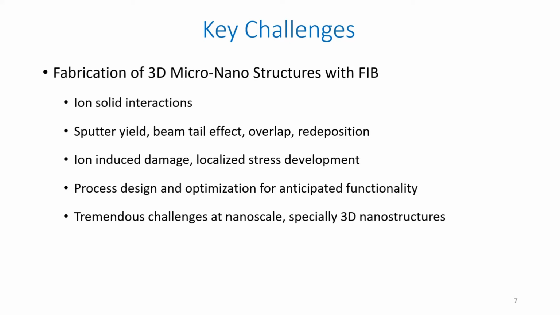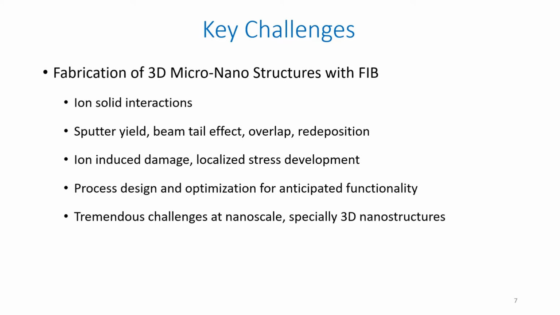Like for milling, we need to have a positive beam overlap. And if you are going for deposition, we need to have a negative overlap. In addition, as and when we go ahead with the fabrication of high aspect ratio nanostructures or microstructures, we observe the issue of redeposition. What happens is that the material you are sputtering, or the atoms which are being sputtered, tend to redeposit on the side walls. So those are the challenges we need to look at.